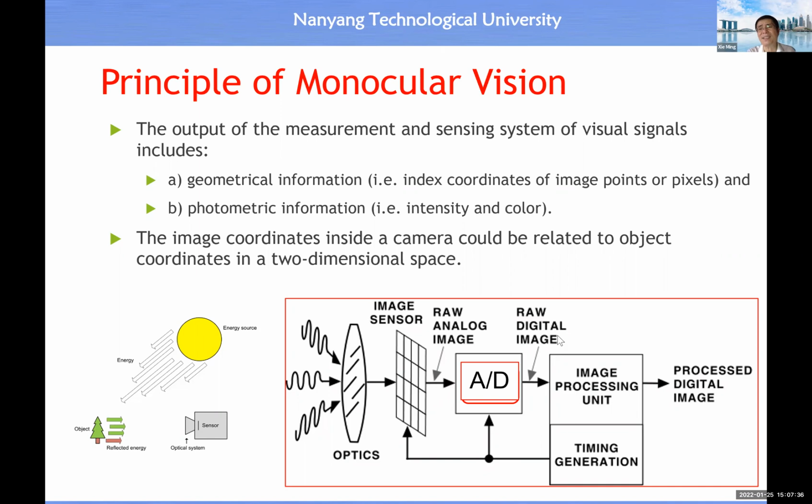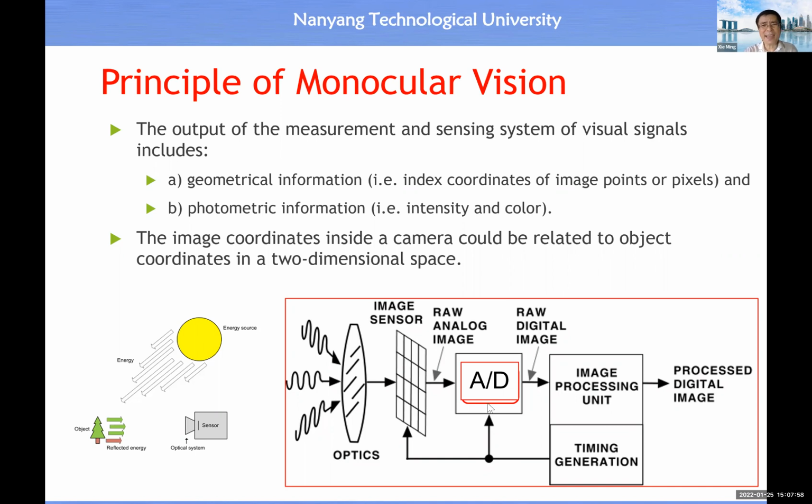Then inside the digital image, for whatever reason, let's say we know at one particular point the index coordinate, that's a row index and column index. Then we want to know what is the corresponding XY coordinate in a two-dimensional space. So this is a scenario for us to do the measurement of 2D geometry.